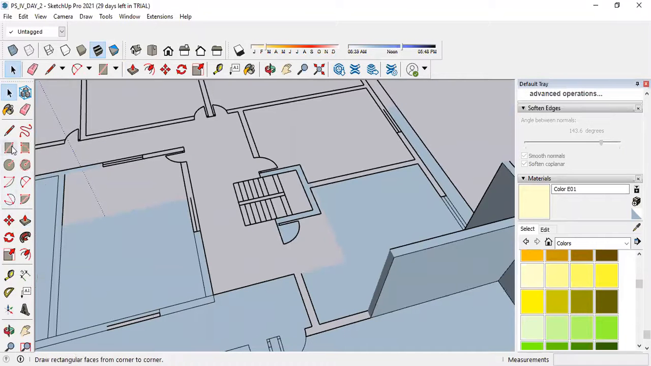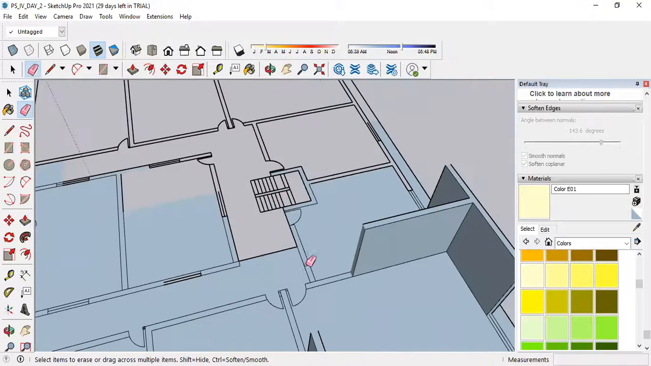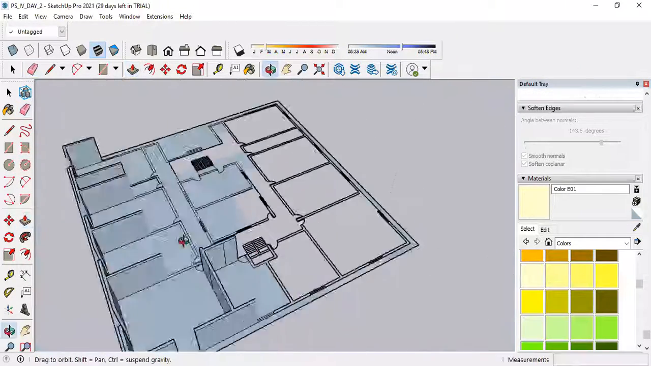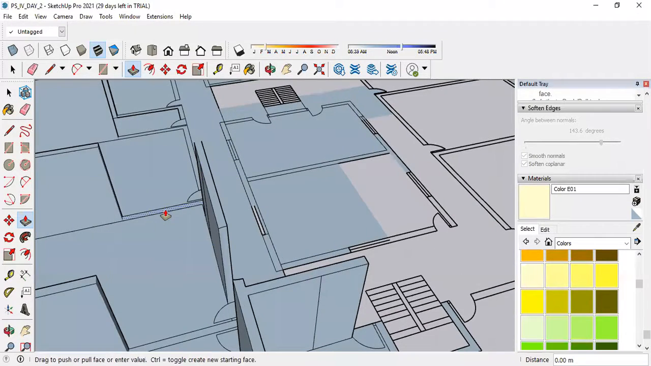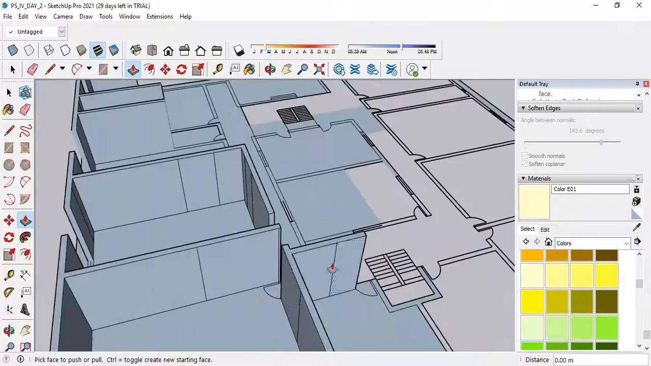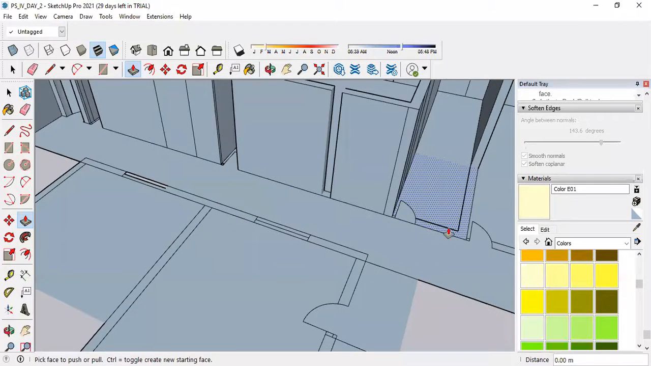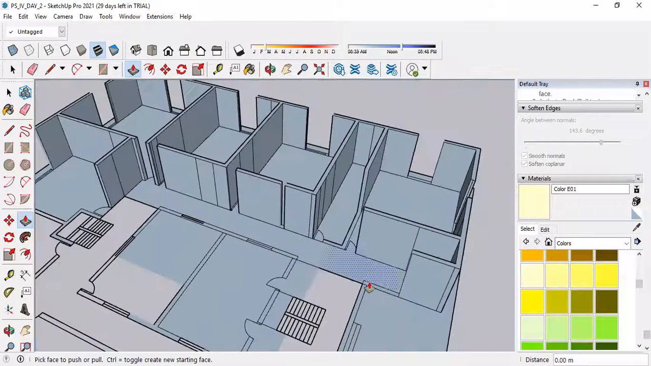Select the rectangle command, draw one rectangle, then make a rectangle like this. Make another rectangle like this. Select the eraser tool, erase this line, erase this line also. Take the rectangle, increase the height of it. Okay, done. Now these portions. Okay, again there is overlapping. I will complete this and then go to that part.